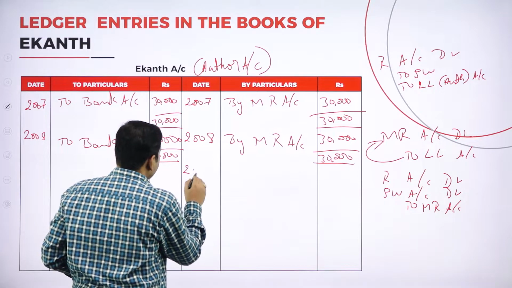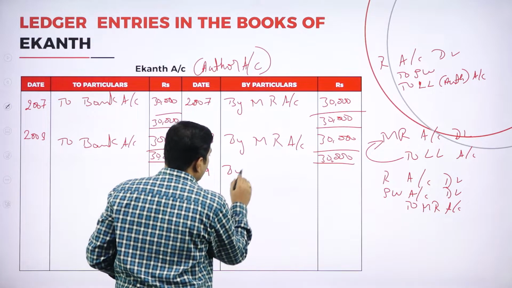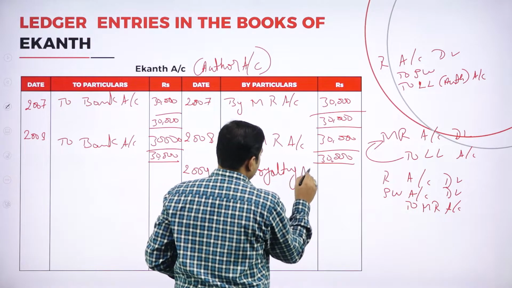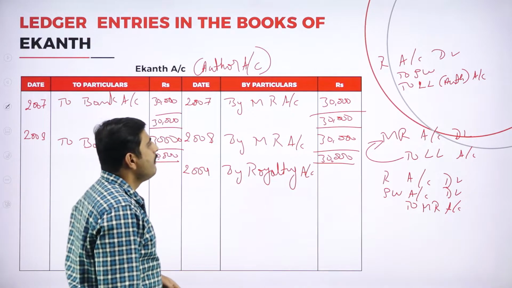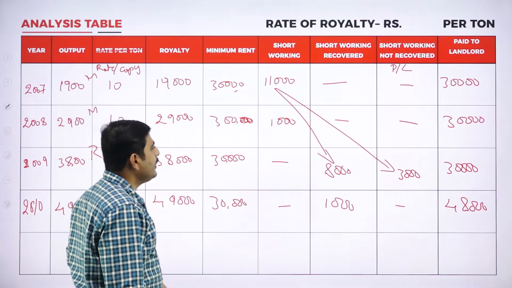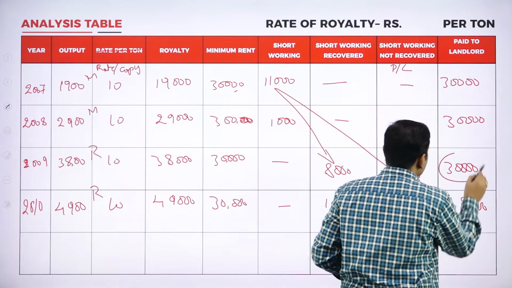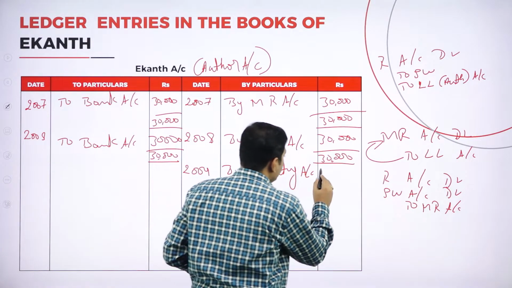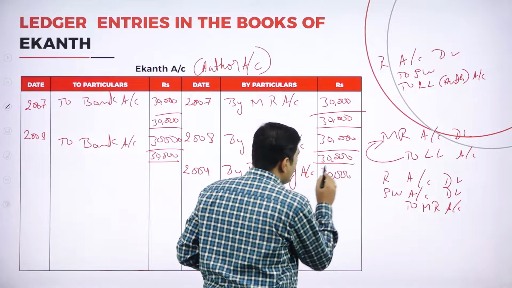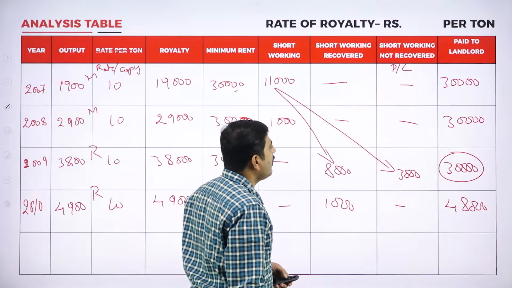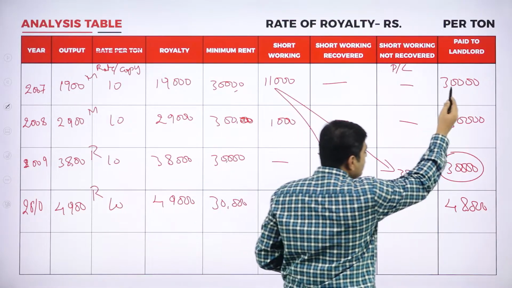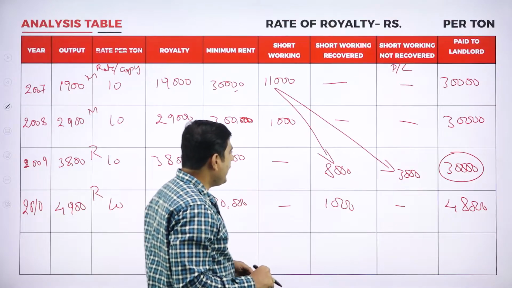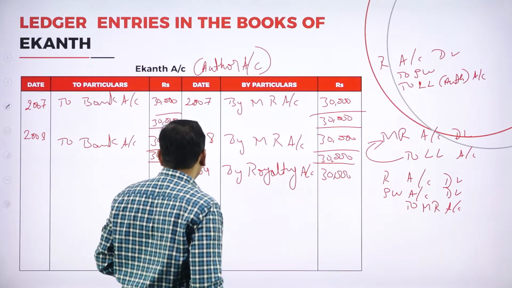In 2009, by royalty account. So what is the amount paid to landlord in the year 2009? We have paid 30,000. Look at the last column. Always, while paying the royalty or the minimum rent to the landlord or author, you should only look at this column. Now we have paid 30,000 to the author.